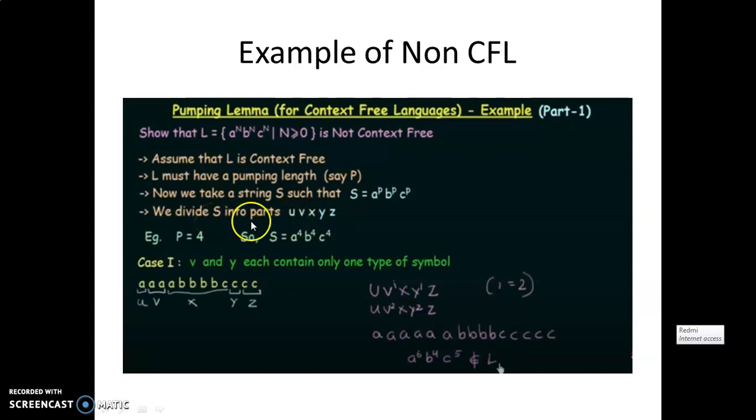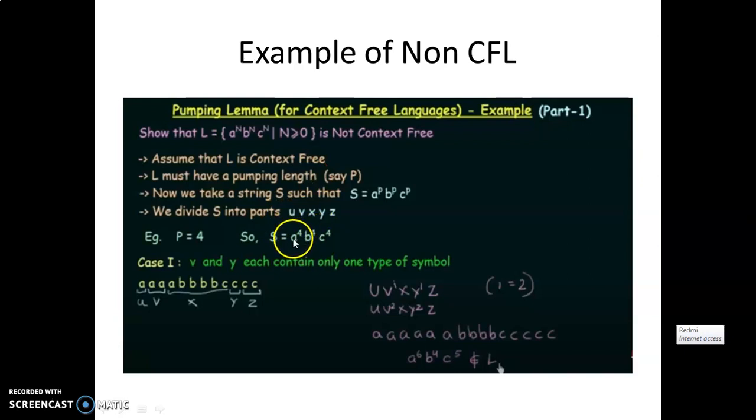After dividing the string s into 5 parts, now we will consider the pumping length P as 4. If we replace these powers of P with 4, the new string we are getting is a raised to 4, b raised to 4, c raised to 4.